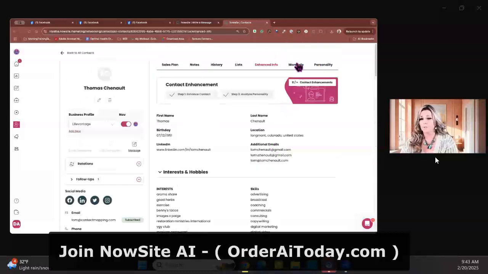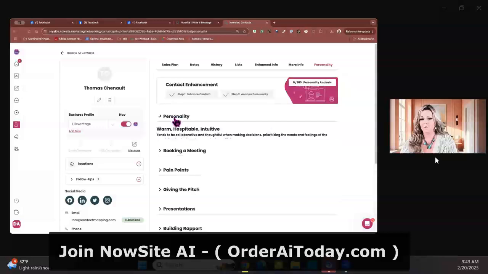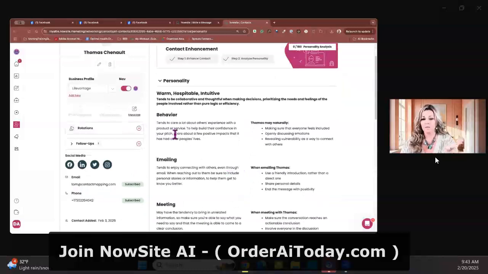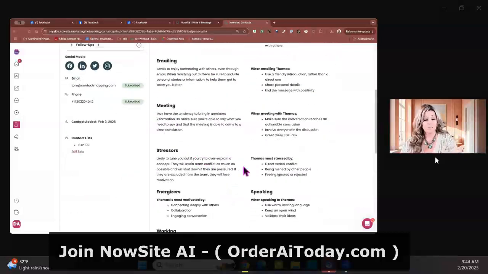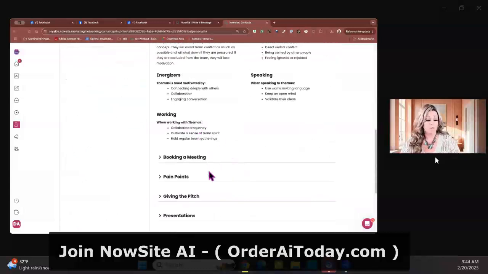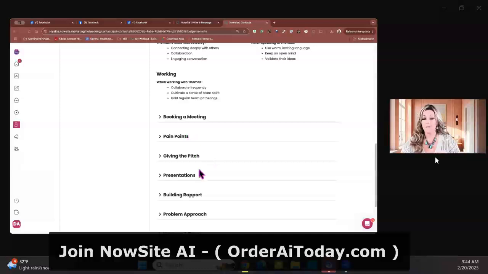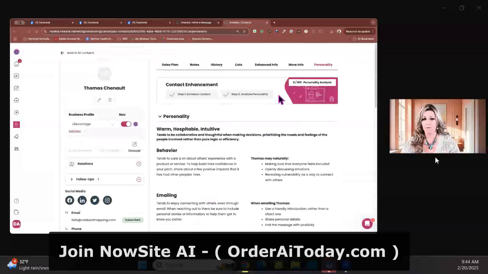Now, here's the other thing that's really interesting. The more info gives me all the other things that they found on him. And then it gives me the personality. What is his personality? Warm, hospitable, intuitive. His behavior tends to care a lot about others. Thomas may naturally, what he naturally does. What to do with emailing him, meeting him, stressors to avoid with him, and what to do to work with him. It'll also give you other information on booking a meeting, pain points, how to give him a presentation on all of this information in here.